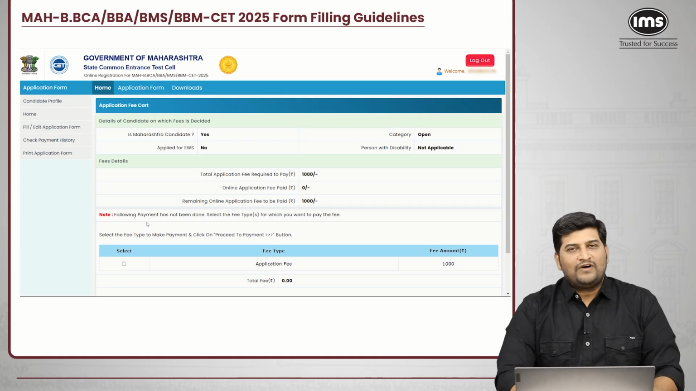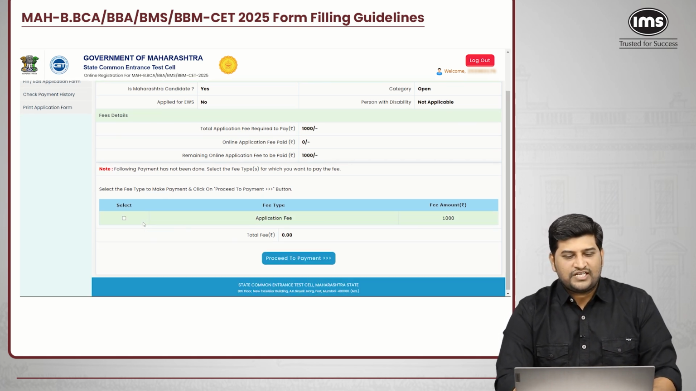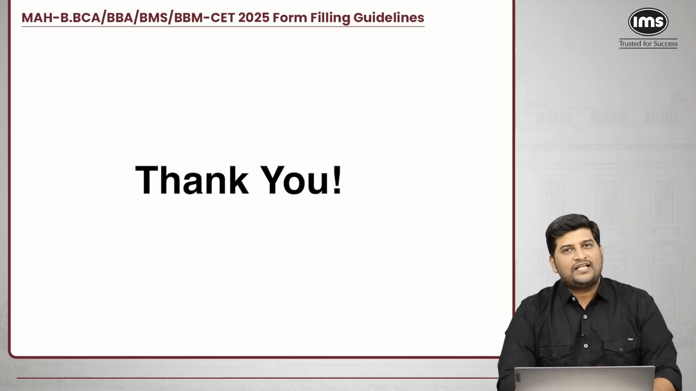Once you click on proceed with the payment, you will come across this page. Just click the checkbox here, and once you click on that checkbox, select proceed to payment. So that's it for the form filling for the Maharashtra CET.